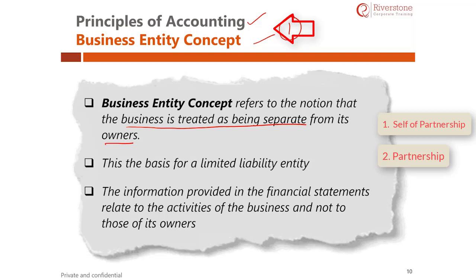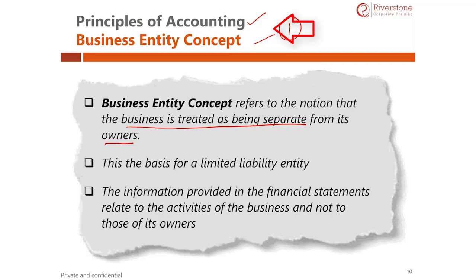Let us say that tomorrow, if there is a huge liability on the partnership, the partner is bound to pay those liabilities. However, if you are treating it as a private limited or public limited company, then the liability of the owners is limited to the amount of shares for which they have subscribed. Let us say that you buy shares of Apple from the stock market and your liability is limited to the price which you have paid in the stock market.